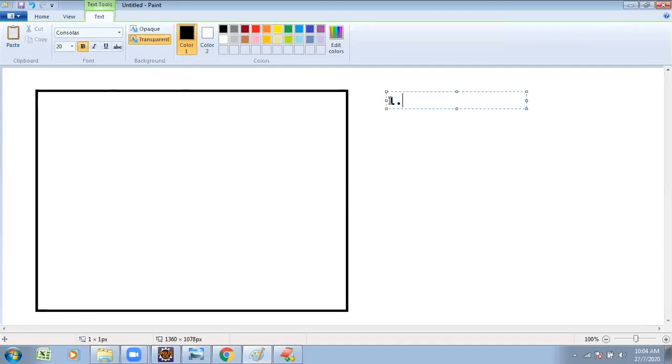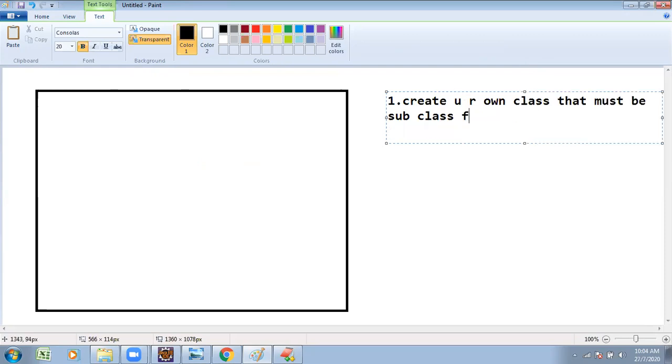There are some steps involved. Create your own class, and that must be a subclass of Exception. Create your own class. That class must be a subclass of Exception.